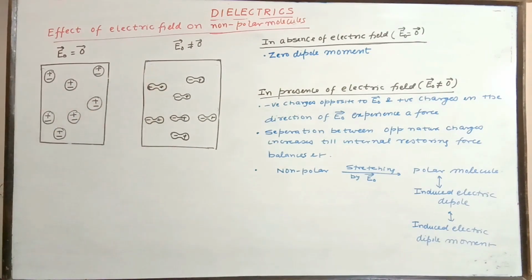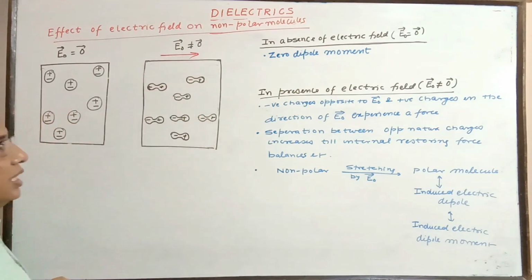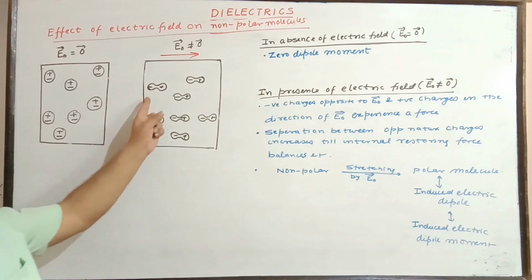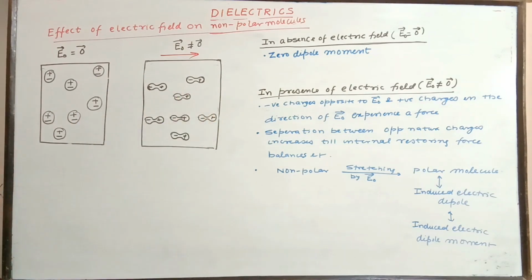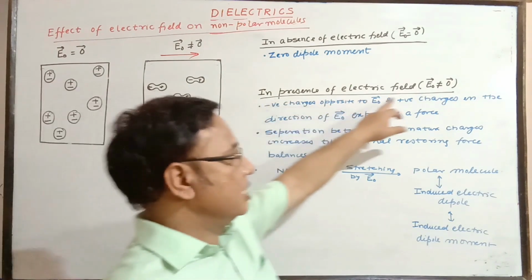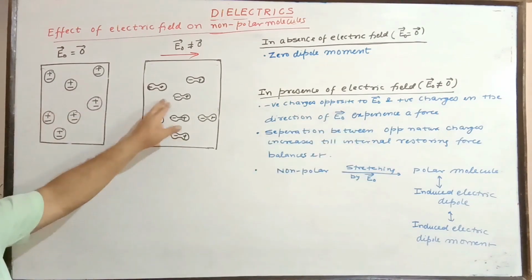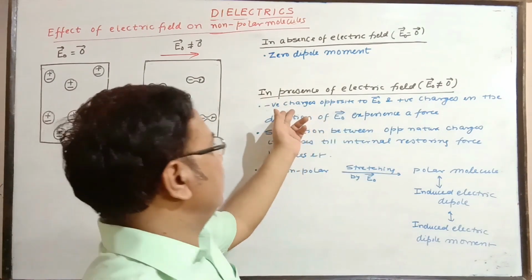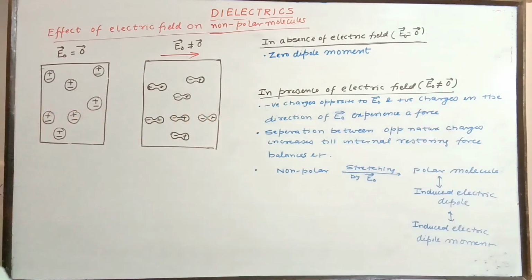As and when you apply a field E naught, not 0, in this direction, the positive charge tends to move in the direction of the field and the negative charge opposite to the field. Negative charge is opposite to E naught, positive charge in the direction of E naught.